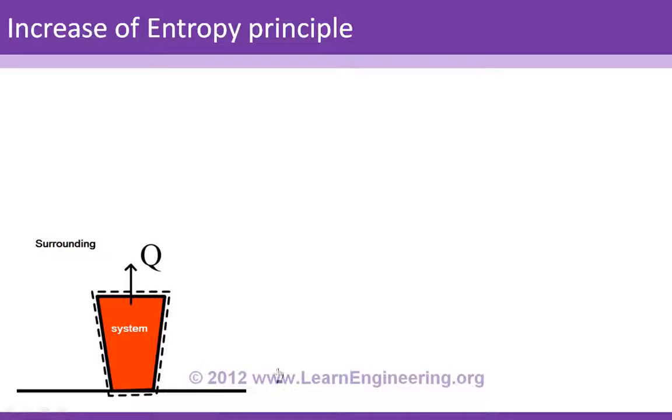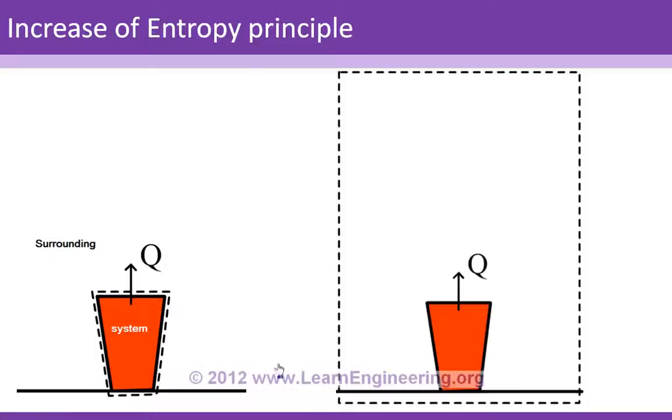Now let's analyze the system in a different way. You are analyzing the system and surroundings together, which means you are analyzing the universe as a whole. So across the universe there won't be any heat transfer, because you are taking the complete universe. Within the universe there will be heat transfer, but that doesn't come into the inequality part, because we are only concerned about heat transfer at the boundary.